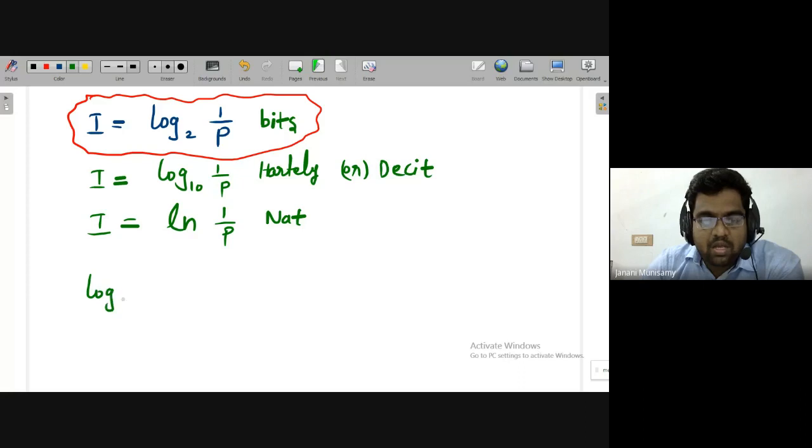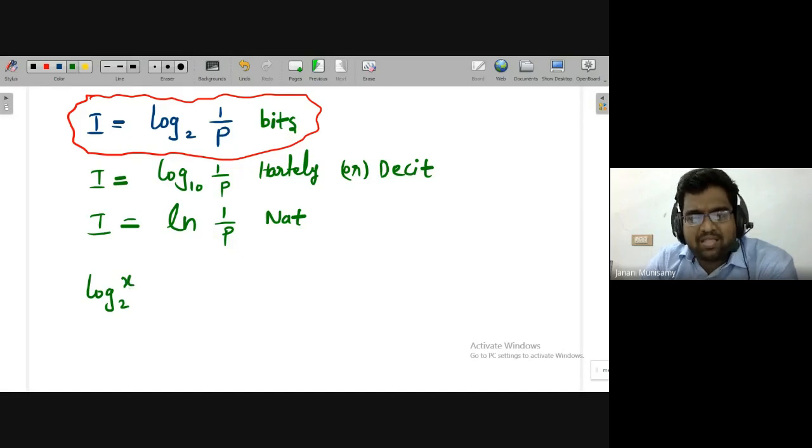Okay, in case the calculator is not allowed, say I want to find out log base 2 of some number x. The x can be anything. If x is in terms of a power of 2, then it is very easy. Otherwise, the calculation of the logarithm becomes difficult. So you can write this like this: log x divided by log 2.